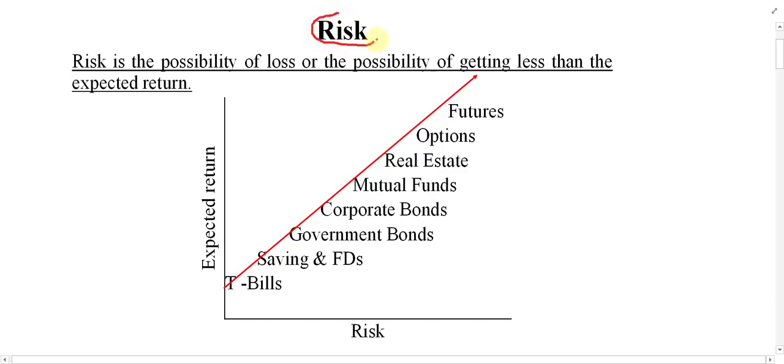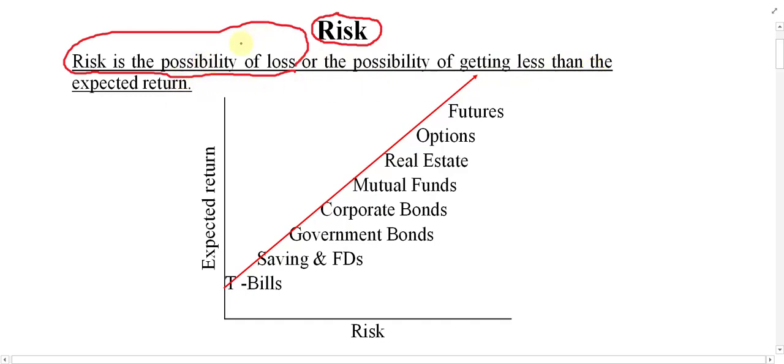So first of all, we have to define risk. What is risk? A simple definition is given for risk. Risk is the possibility of loss. One definition: risk is just the possibility of loss or the possibility of getting less than expected return, right?